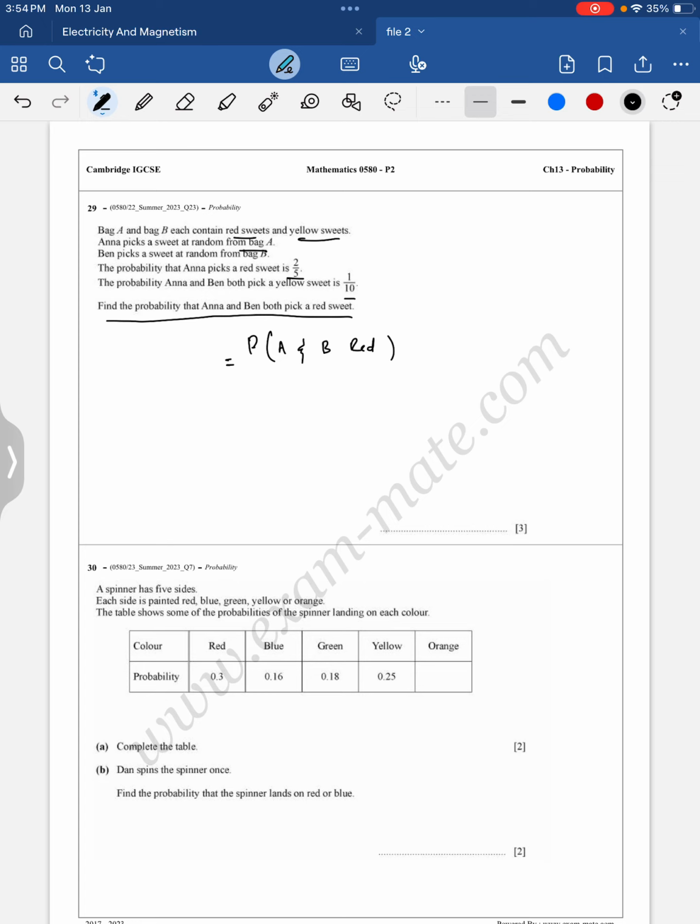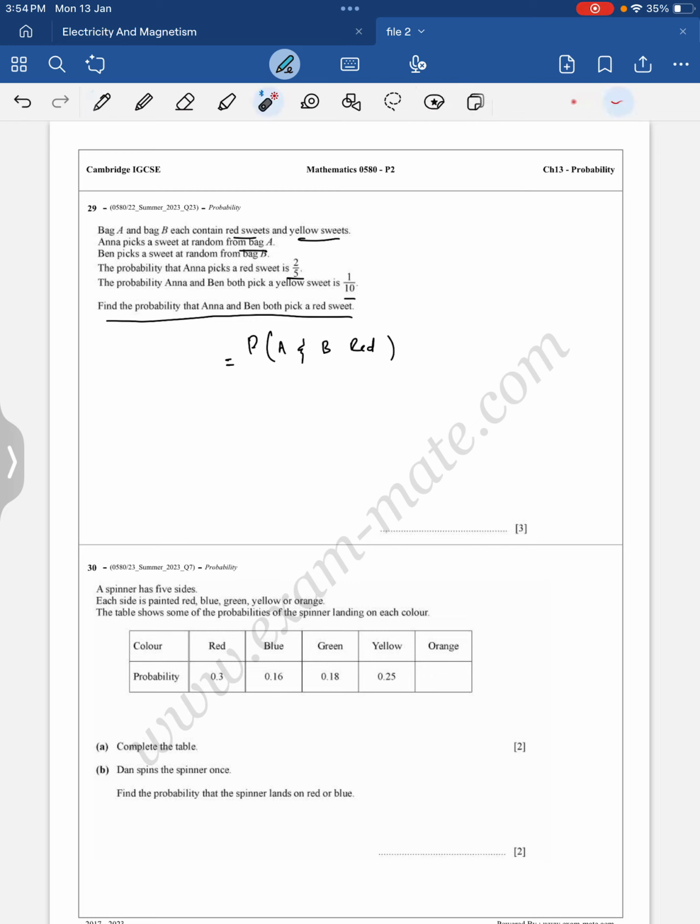To calculate this, we want to know the probability that Anna picks a red sweet and the probability that Ben picks a red sweet. We want to know both of them, right? So we have the probability of Anna picking a red sweet, that is 2 upon 5.